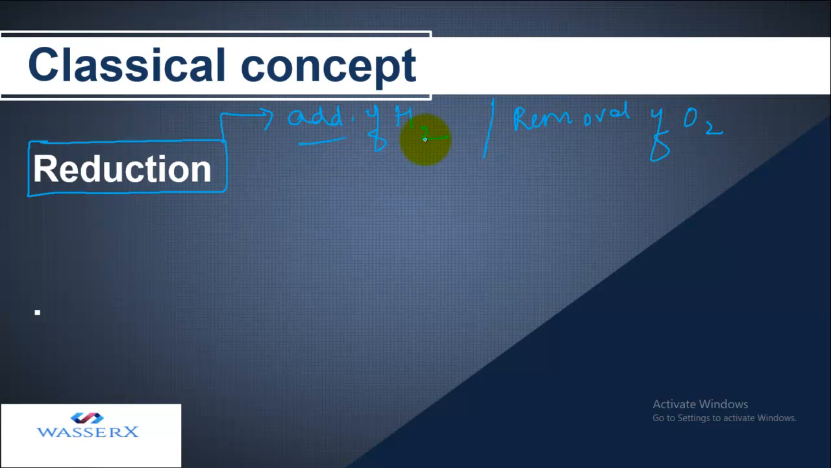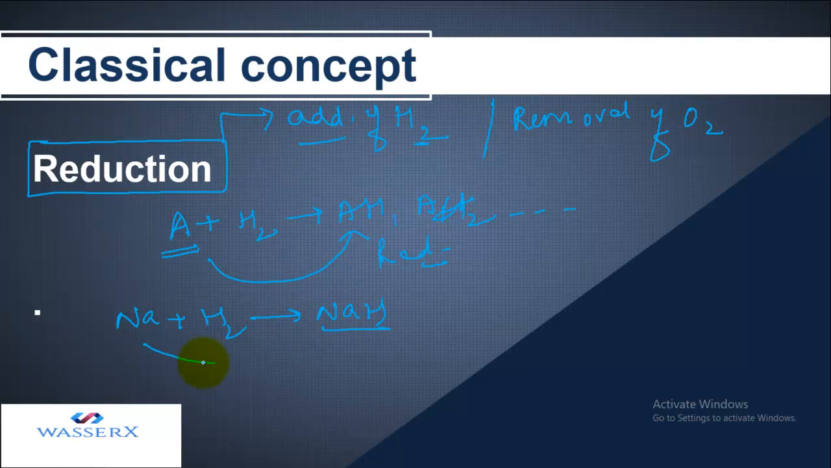So if we take the addition of hydrogen, that means if I have a reaction in which hydrogen is added to, let's say, A, and we get AH or AH2 or anything, in this case hydrogen is added. So that means this refers to reduction. Let's take an example. If I have sodium and I add hydrogen to it and we get sodium hydride, this is reduction. Sodium is getting reduced in this case because hydrogen is added.